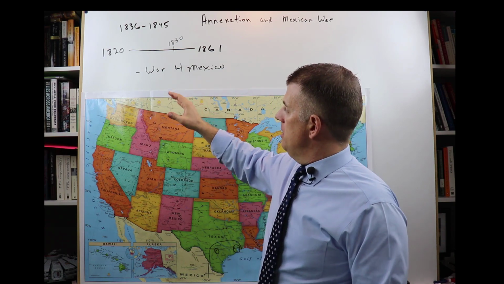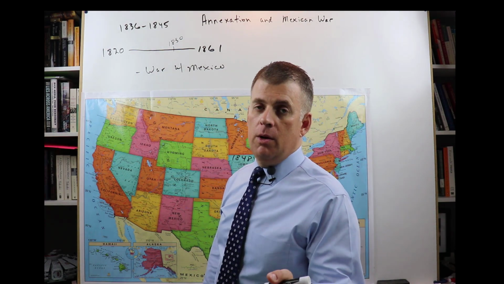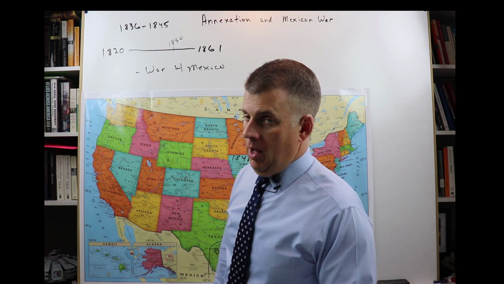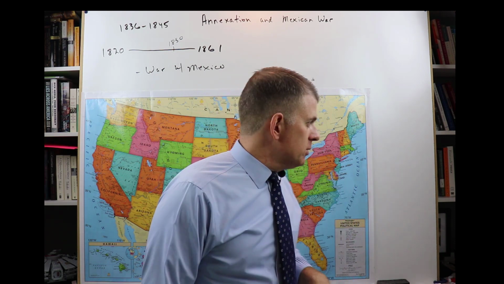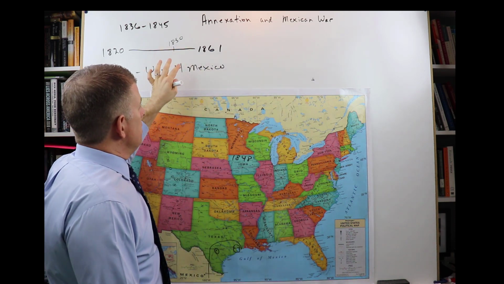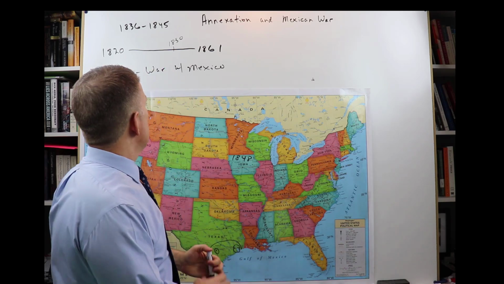Okay, and people in the U.S., some of them anyway, wanted to avoid war with Mexico. They were worried that the war was going to happen. And war did happen, okay, which is our second issue, the Mexican War. So annexation is just those two issues, all right? Those were the two big issues that you should remember.